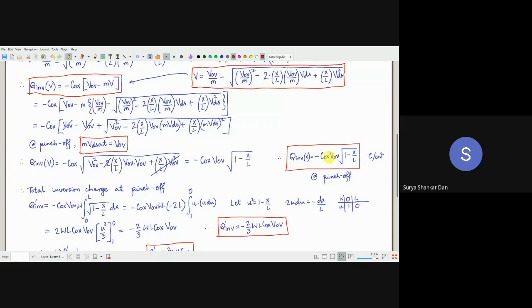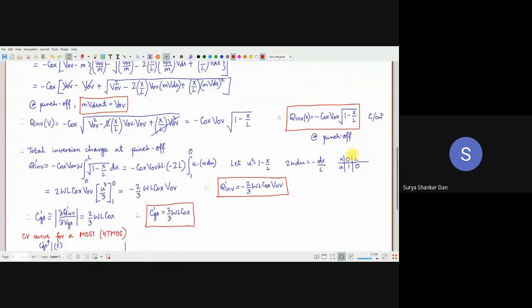So now what we realize is we have finally figured out a relation between the inversion charge in the pinch off as a function of x. This is what we wanted. Okay. Now we can carry out the integral, I mean the derivative, which we are looking for in order to find out the capacitance. But before that, remember what is the dimensional analysis for this Q inversion? Again, Q inversion is related to per centimeter square. देखते हैं कैसे होता है.